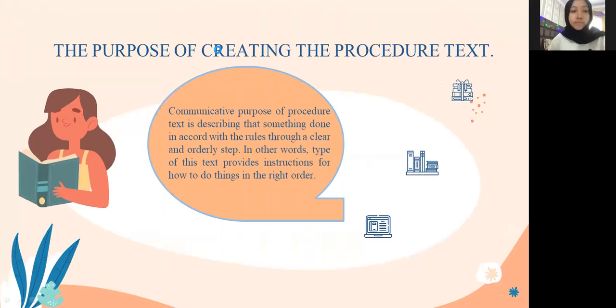The purpose of creating the procedure text. Communicative purpose of procedure text is describing that something is done in accord with the rules through clear and orderly steps. In other words, this text provides instruction for how to do things in the right order.